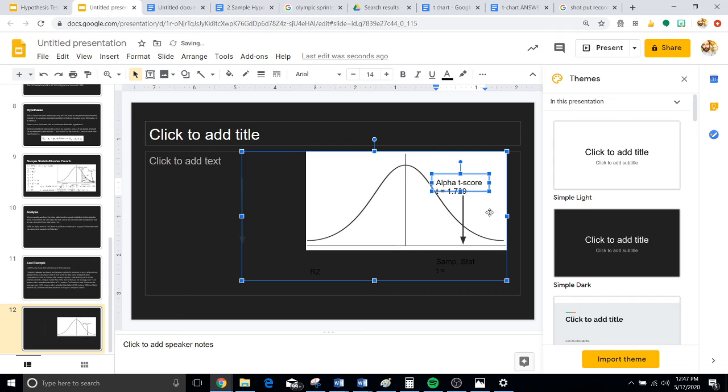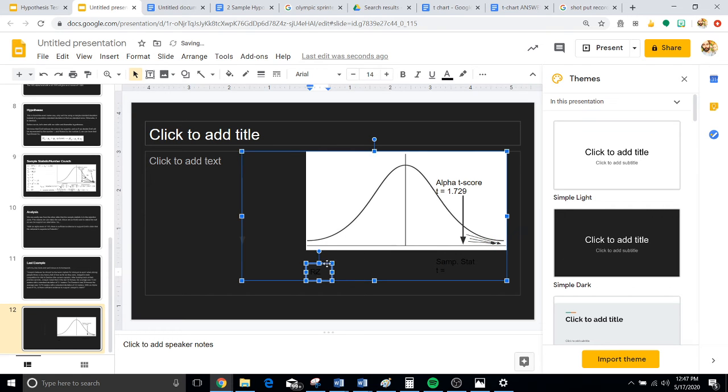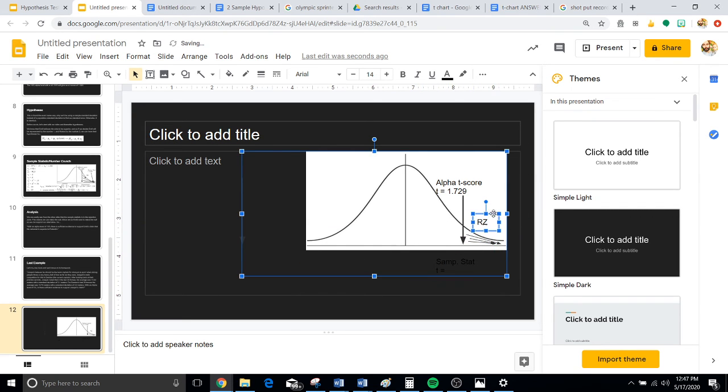So we'll say it's right around here. That means everything to the right of it will be our rejection zone. We can imagine all that shaded in as the rejection zone.